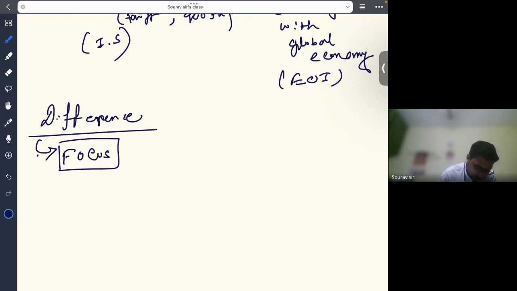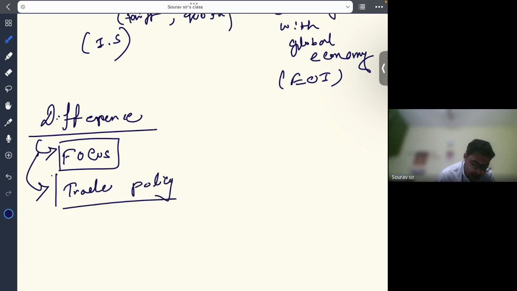Okay. Next difference is on trade policy. Self-reliance through protection involves imposing trade barriers to protect domestic industries, while self-reliance through globalization involves reducing trade barriers to promote exports and attract foreign investment naturally.